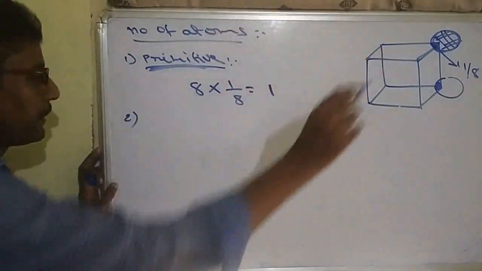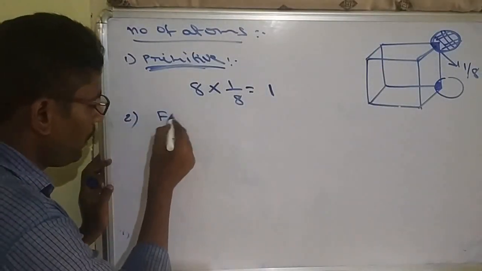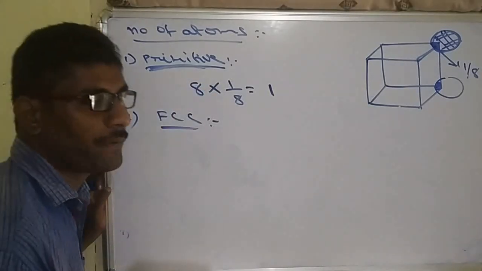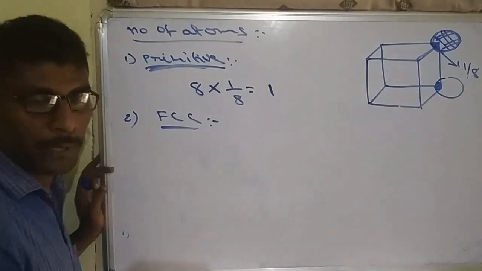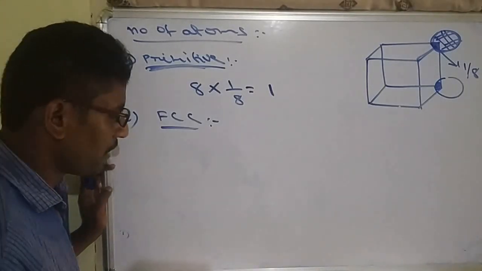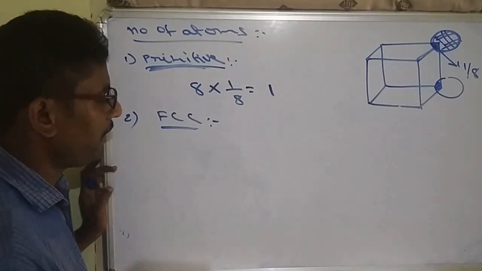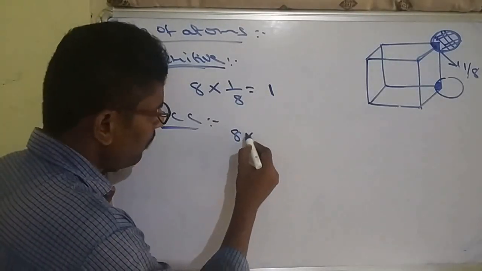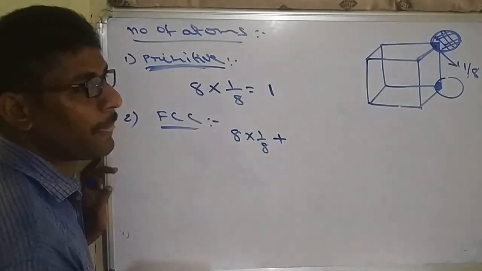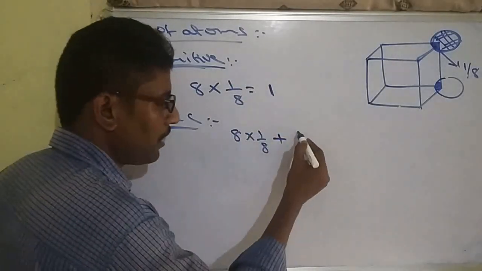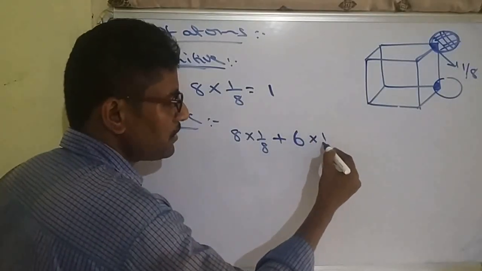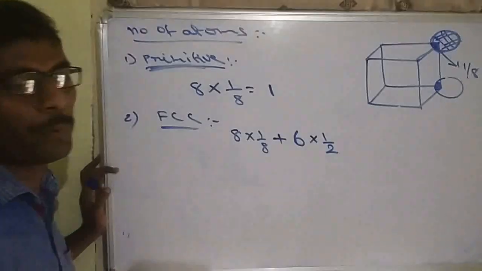The second one is FCC. What is meant by FCC? Along with corner particles, an extra 6 particles are present at the face centers. So when calculating the number of atoms, corner will be 8 into 1/8 plus face centers. We already know there are 6 faces, and each face contributes 1/2 part.